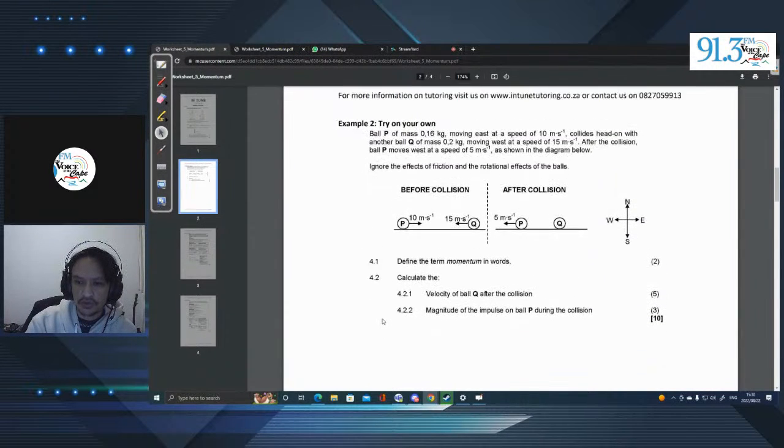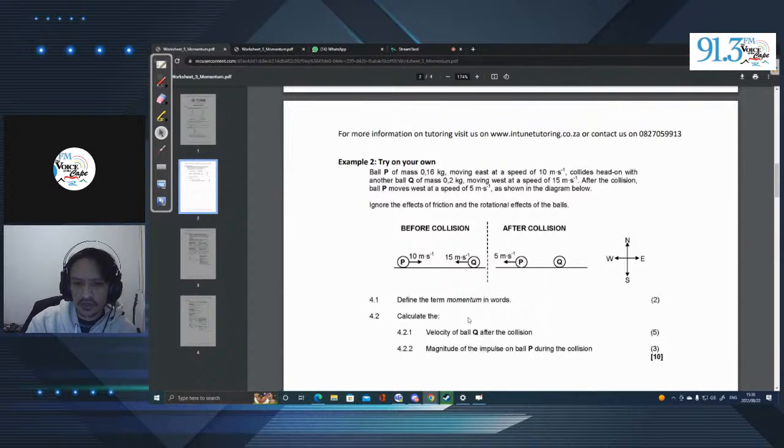Okay, 4.2. They want us to calculate the velocity of ball Q after the collision. So let's look at this information that they give us here. Ball P of mass 0.16 kilograms moves east at a speed of 10 meters per second. Moving east, right? So we're going to select east as positive, west as negative. Right? So we're only working in one dimension, which is along west and east, so that's fine. So we know this is linear momentum.